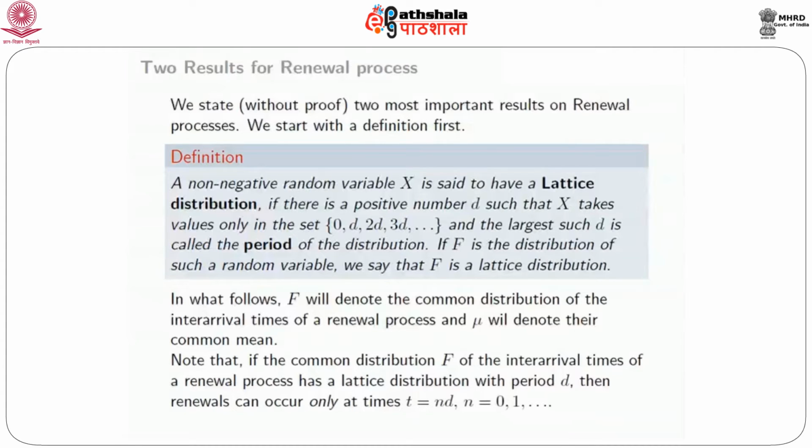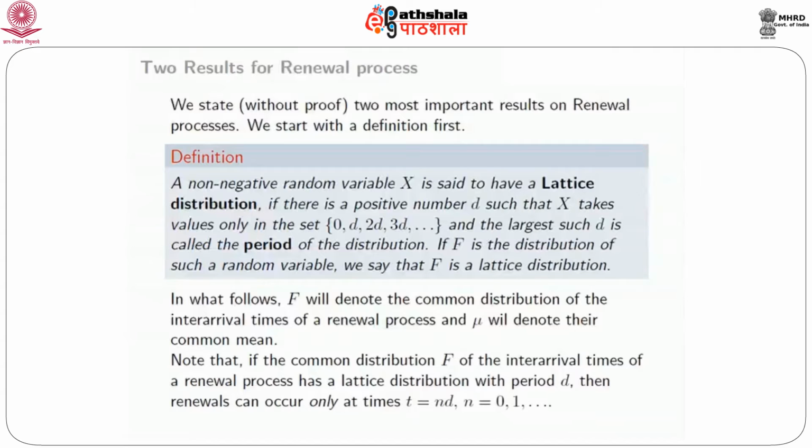Now, for a lattice distribution, the largest such d is called the period of the distribution. If x takes values only in multiples of d, then any divisor of d would also satisfy this condition, because any multiple of d is also a multiple of any divisor of d. So the largest such d is called the period of the distribution.